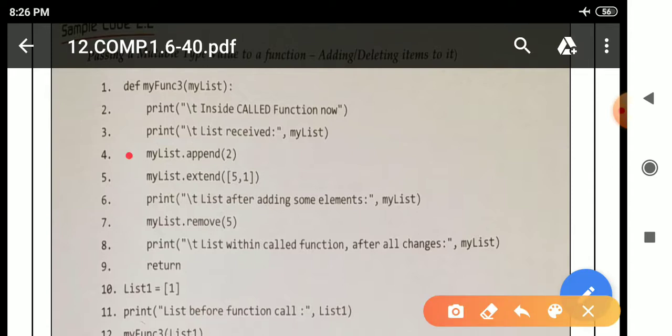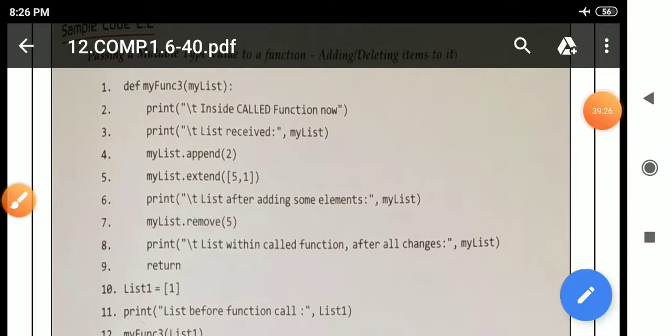After line number 3 it will move to line number 4. In line number 4, see here, my list dot append 2. Why do we use the append function? We use the append method to add an item to the end of the list. That is why we use the append method. Why do we use the extend method? Extend is also used for adding multiple elements to a list, but it is different from append.